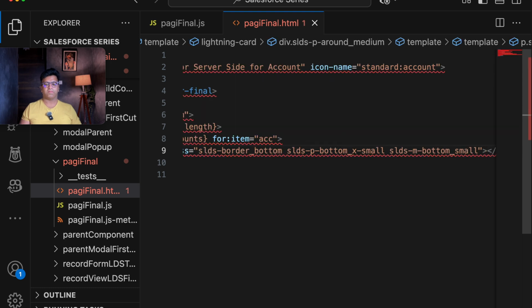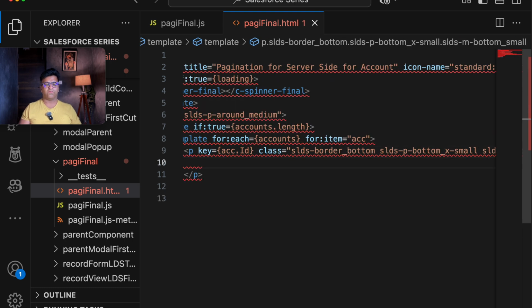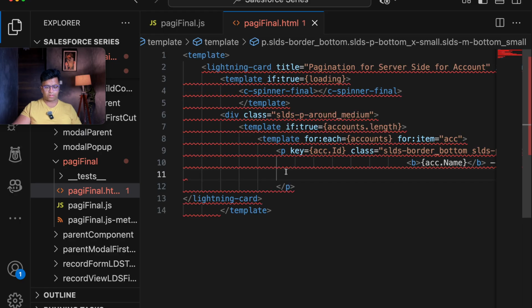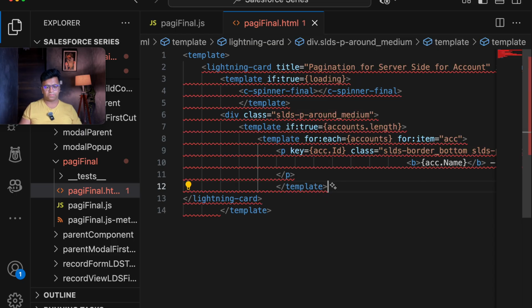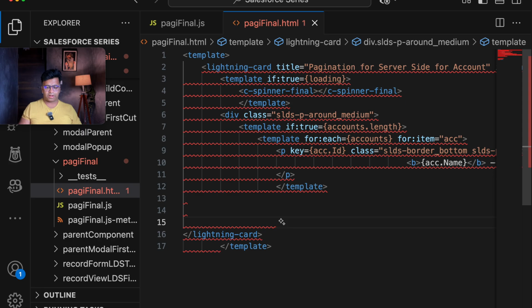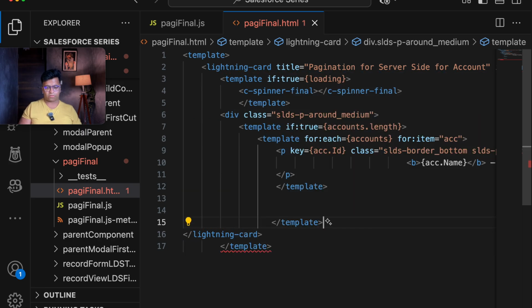Once it has provided me the paragraph of key, further I will be taking the values that I have already kept. So let's copy that value in here, that is this value. Once we are done with this, the second part is closing our template tag. So let's close our template tag as well. By doing this, this template has been closed, and after this we will be adding code further, but let's resolve the error.